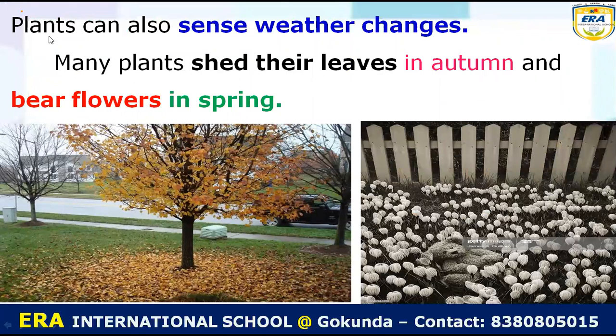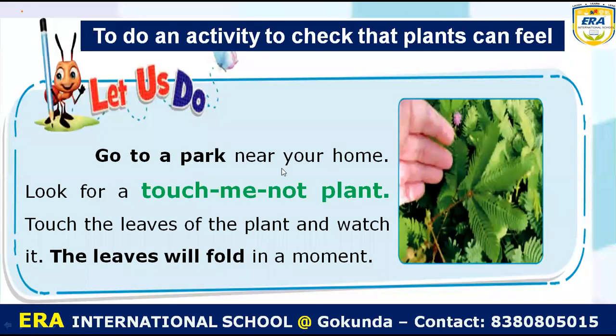So now we can understand that plants can also sense the weather changes. You can simply understand that many plants shed their leaves in the autumn. You can see that this is a plant which sheds its leaves in the autumn because there is a scarcity of water. At the same time, the plant bears flowers in the spring. So this proves that plants also sense the weather change. They also feel the changes in the surrounding. I mean, they shed their leaves in the autumn and bear flowers in the spring.